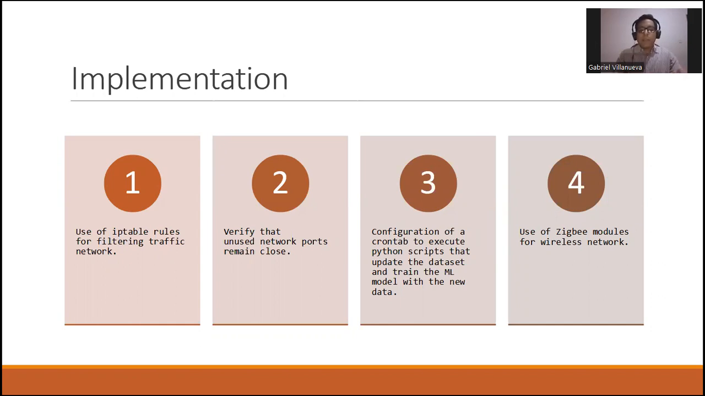And the third is the configuration of a crontab, that is an OS job. This job will be executing Python scripts in a span of 7 days to upgrade the data that is collected in the dataset to train the anomaly model. And finally, we'll be using Zigbee modules instead of Wi-Fi in the wireless network, so as to improve the distance that can be allowed between the nodes in the IoT infrastructure.